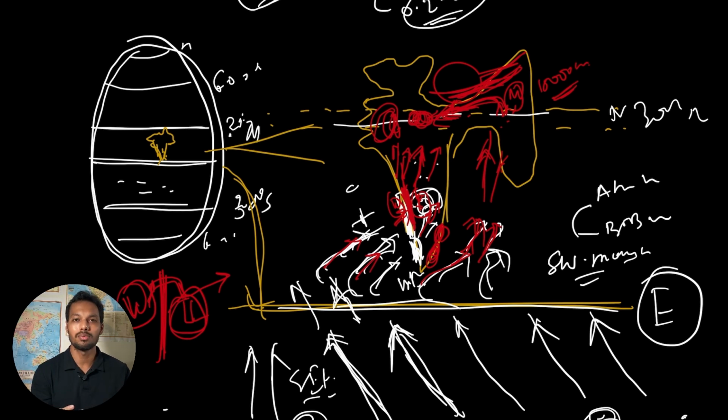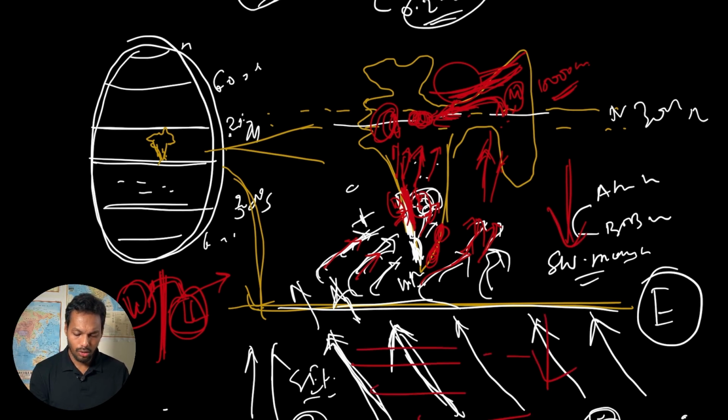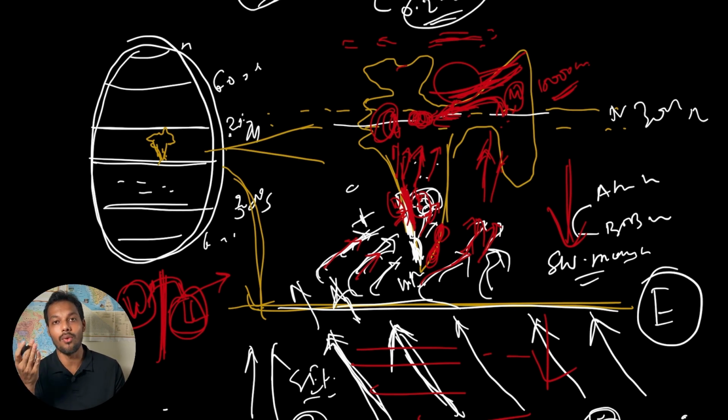Then coming to the northeast monsoon. So in winter, what happens? In winter, the sun will go to the south side. So there will be low pressure in the south, and there will be high pressure in the cooler northern continent. As we have discussed, the land mass will warm up faster and cool down faster. So there will be very cold temperatures in China, Mongolia, Russia, and like that. Cool temperature means a high pressure belt, so the wind will move from China and Russia towards the ocean, okay.